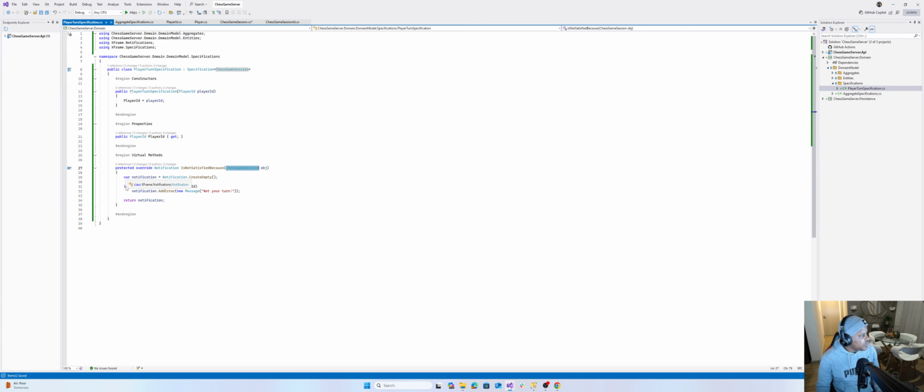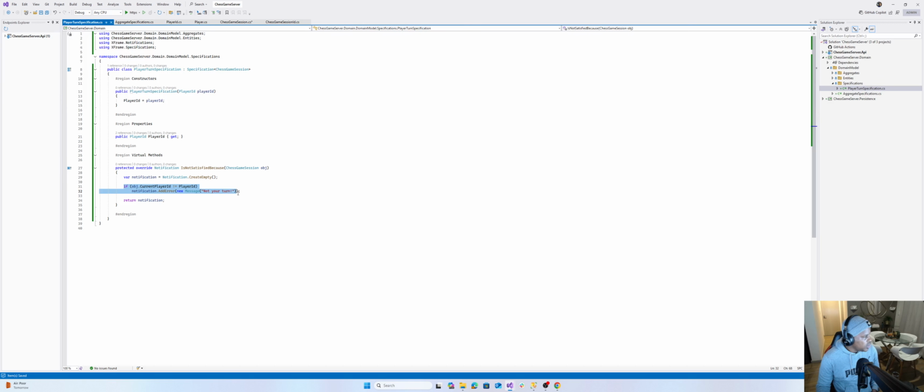On the chess game session, this is the rule: if the current player ID, which is the current player who's supposed to make a turn, is not equal to the current player, throw a validation error that says it's not your turn. That's what it does.